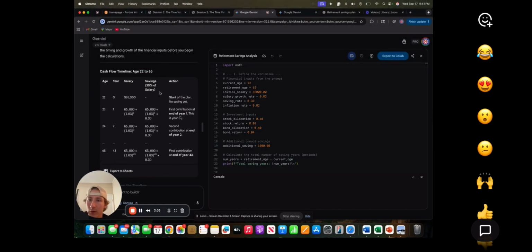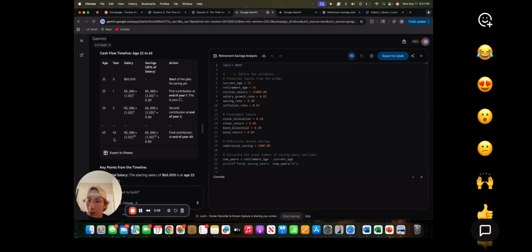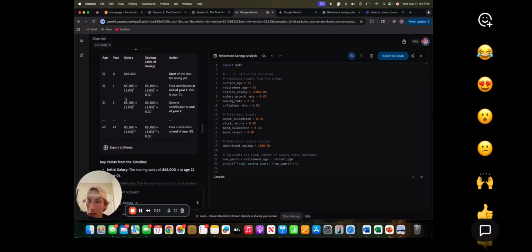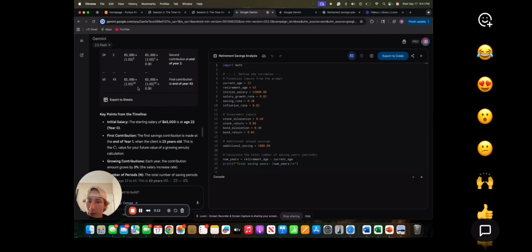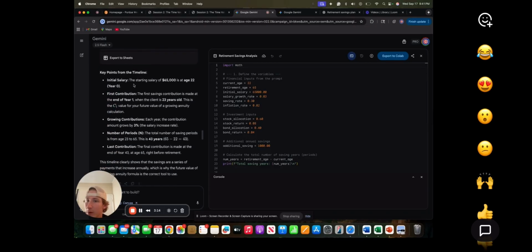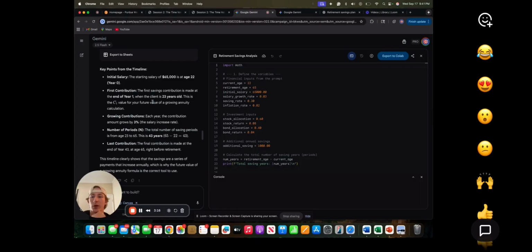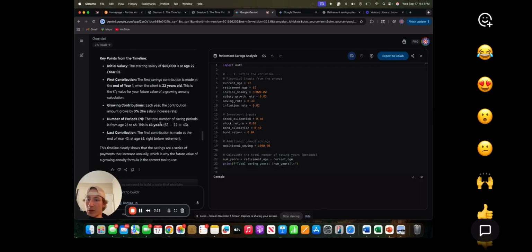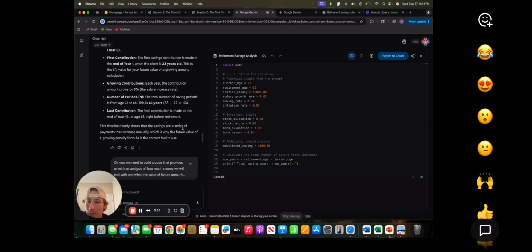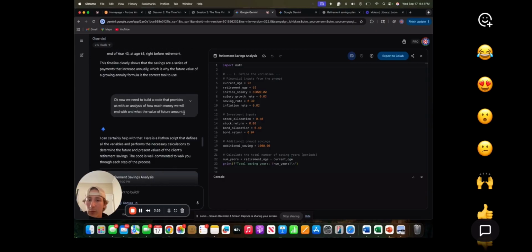And then they provided me with the cash flow timeline with all the years going up to 65, and it adds 3% per year. Key points from this: starting salary $65,000 at age 22, and the number of periods is 43. 65 is the ending value minus 22 is the starting value, which gives 43.